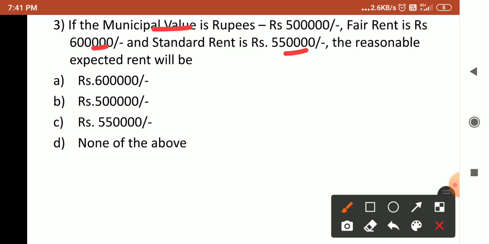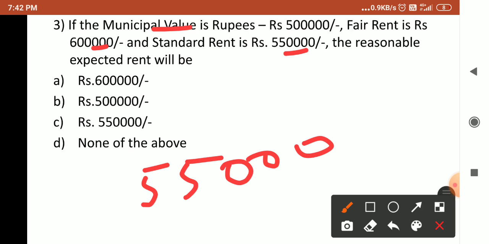Here we consider whichever is less, because the expected rent cannot exceed the standard rent. Whichever is higher will be compared, so it is going to be the standard rent, that is whichever is less, 5 lakh 50,000. So the reasonable expected rent will be 5 lakh 50,000.